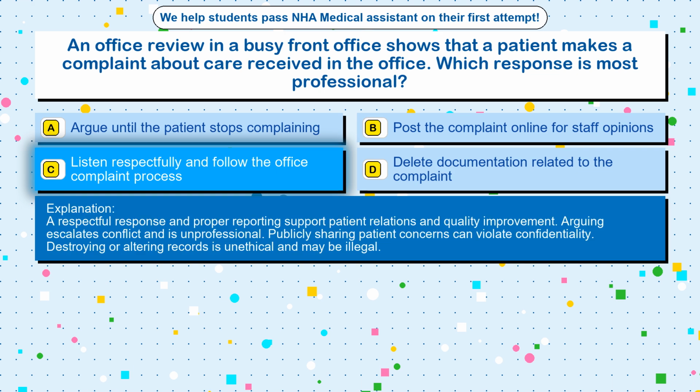A respectful response and proper reporting support patient relations and quality improvement. Arguing escalates conflict and is unprofessional. Publicly sharing patient concerns can violate confidentiality. Destroying or altering records is unethical and may be illegal.